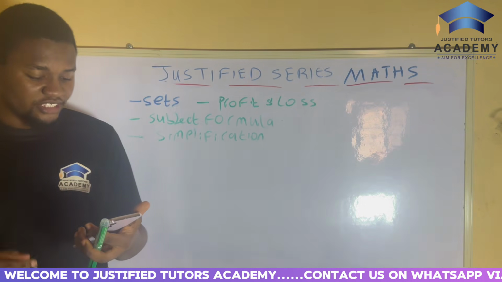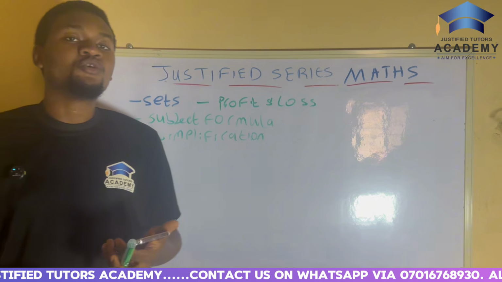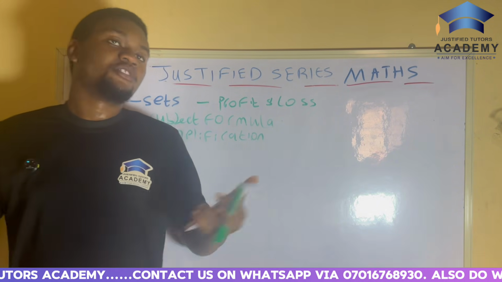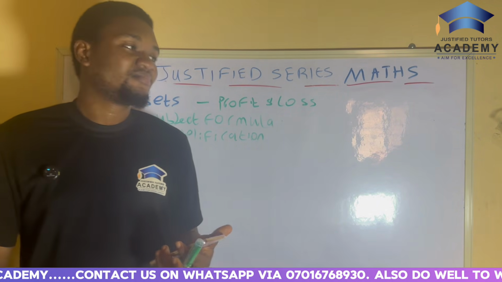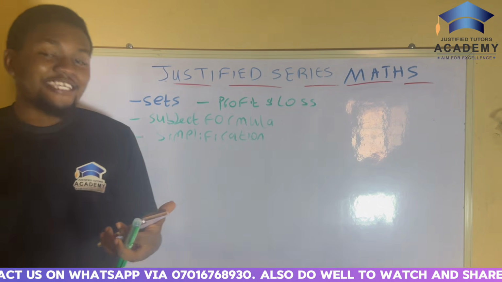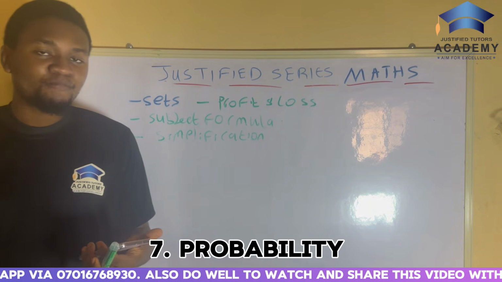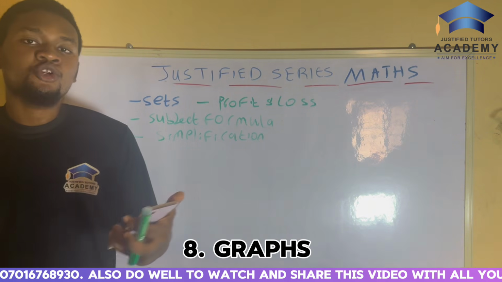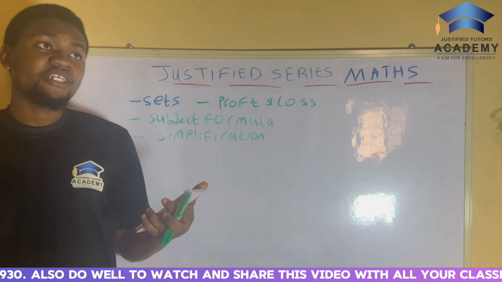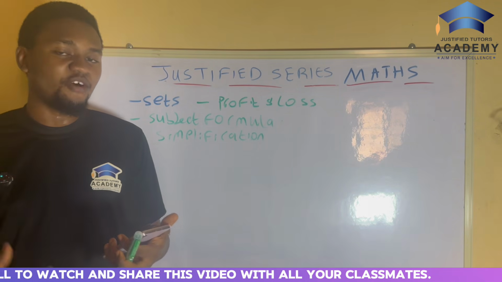The next one is shapes and angles. That is shapes, triangle, square, all those ones, and angles. The next one is volume of a solid. The next one is probability. The next one is graph. We have the trigonometric graph, we have the quadratic graph, all of those kinds of graphs.